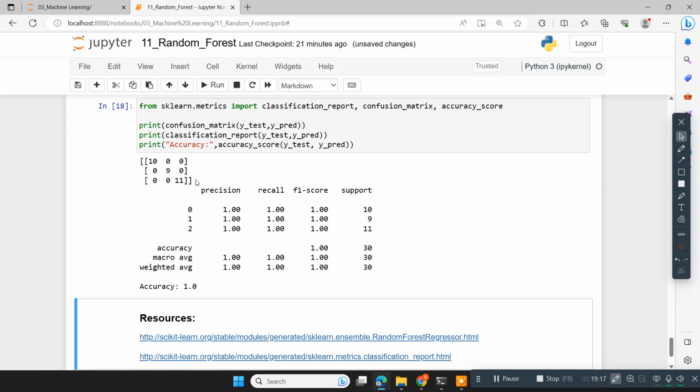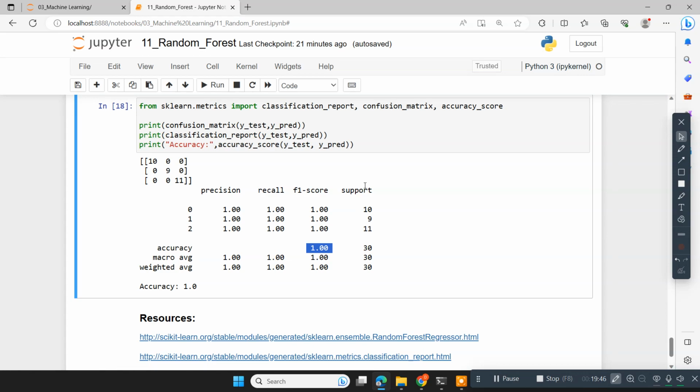So this is the confusion matrix. In class 0, 10 samples are classified and there are no misclassifications. In class 1, 9 samples are classified with no misclassifications. And in class 2, 11 samples are classified, with no misclassifications. As there are no misclassifications, the accuracy is 1.00, meaning 100%.